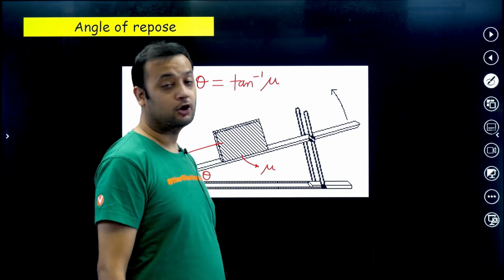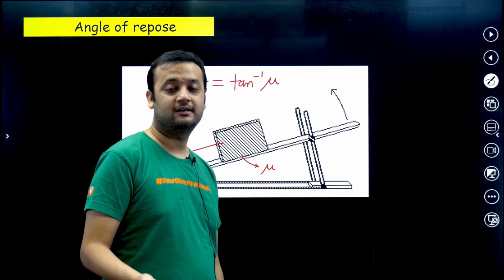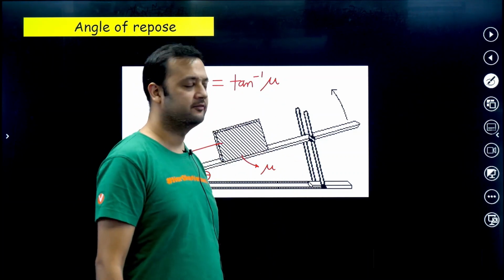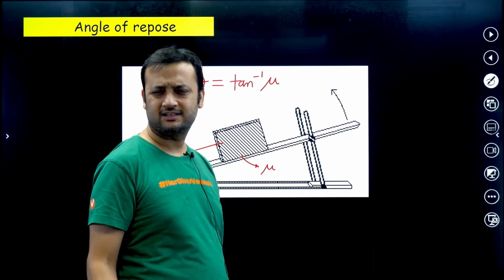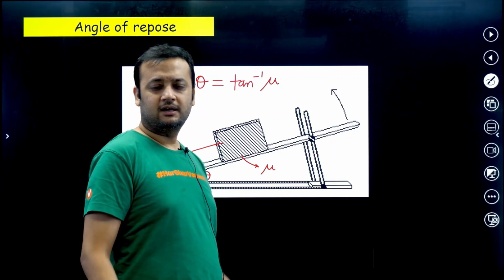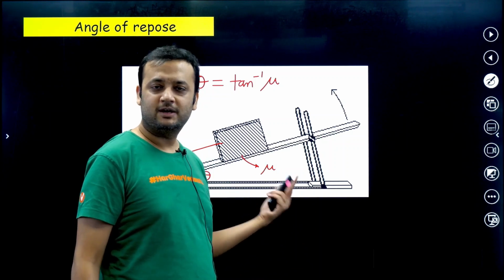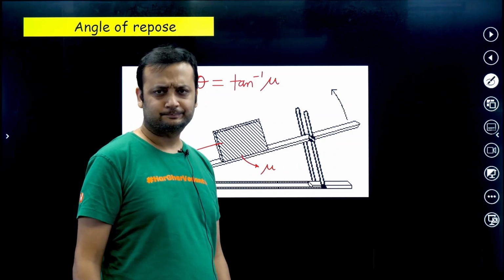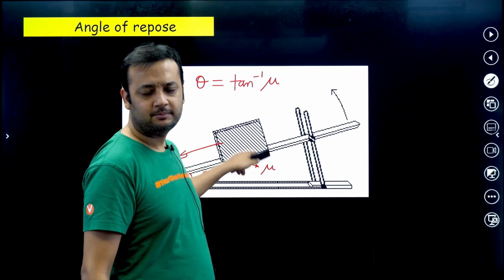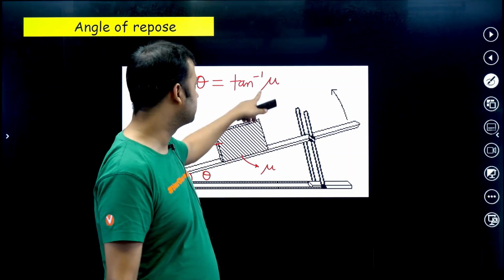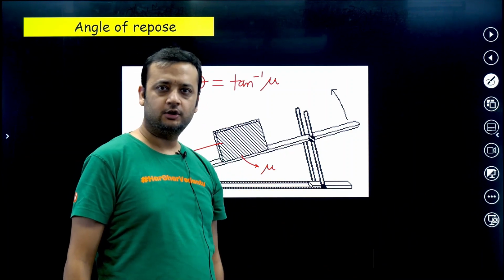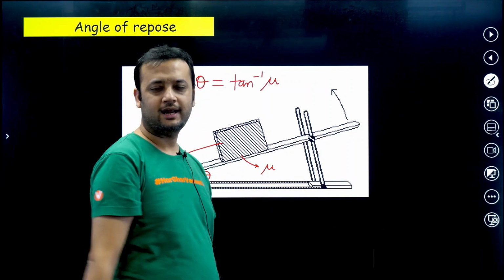I will prove how we get this very shortly, so don't worry about that. It's a very easy way, by the way. This is also the method by which we can measure the coefficient of friction between the inclined plane and the block. For example, suppose mu is unknown, and suppose we wanted to calculate the value of mu between the remote and that object.